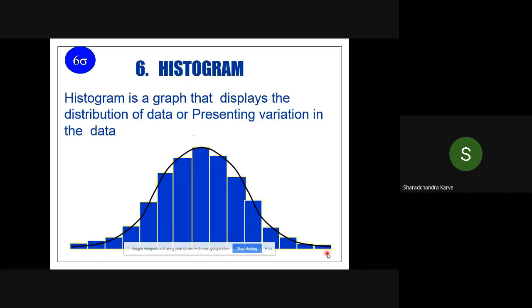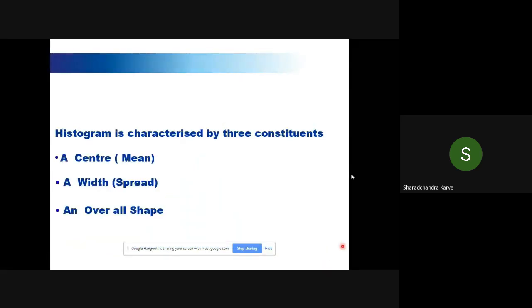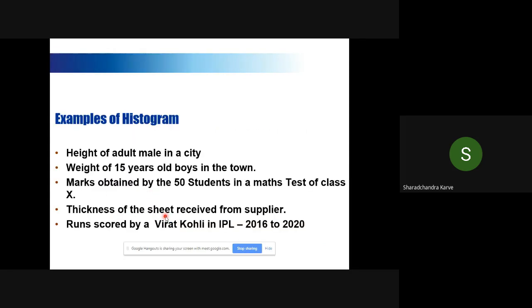The next tool is the histogram. Basically the histogram is about the spread in the process. Where is the center, how much is the width, the spread, and how is the overall shape. So you can have the height of adult males in a city, 15-year-old boys in a town, 50 students in maths, etc. Nowadays the histogram is most popular when vaccination is going on.